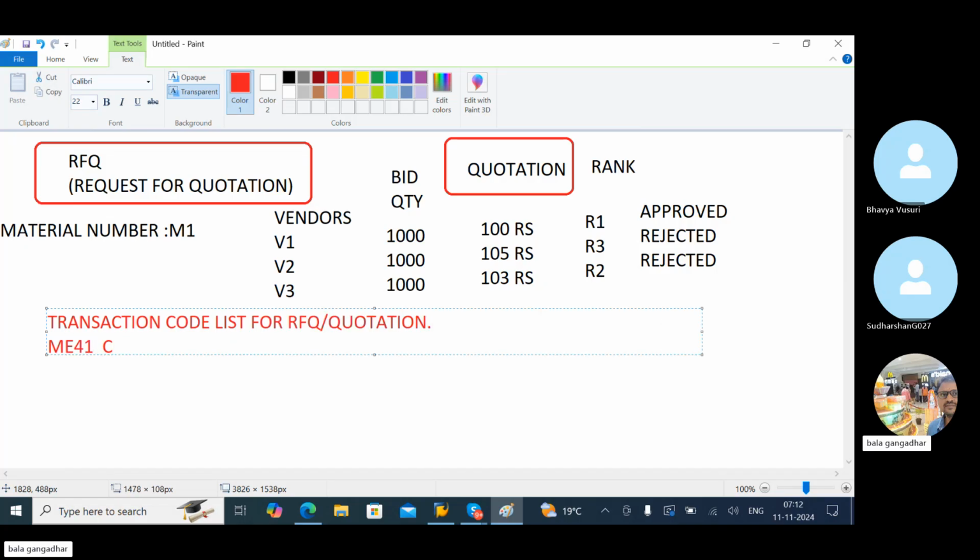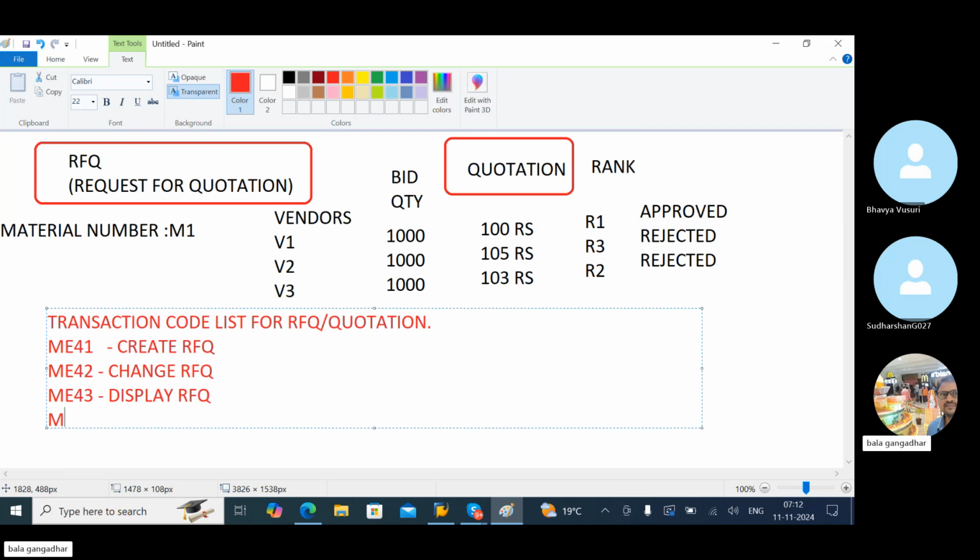ME41 create RFQ. ME42 change RFQ. ME43 display RFQ.